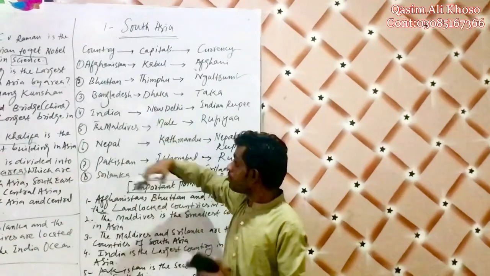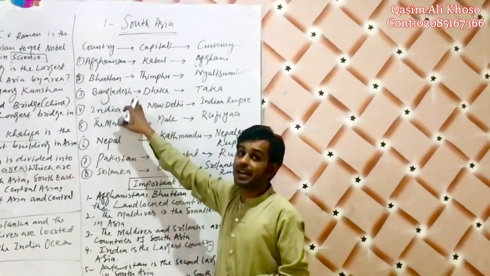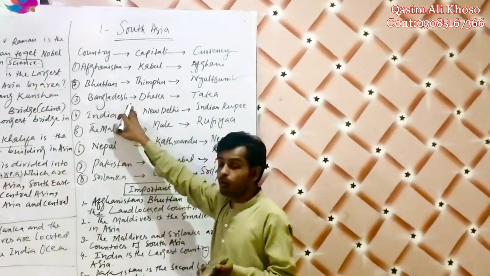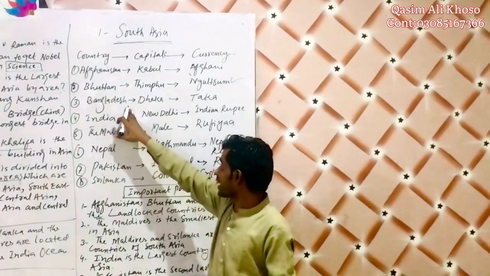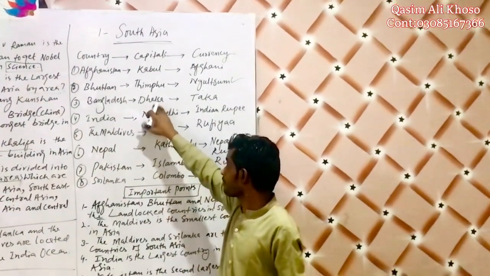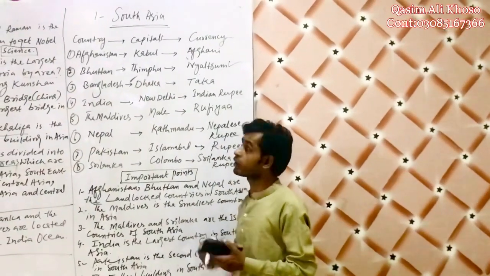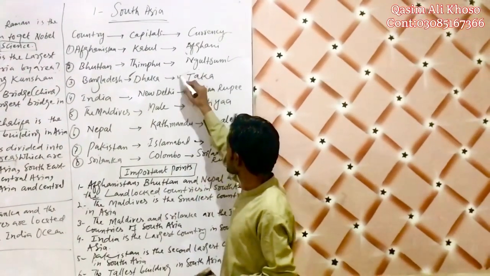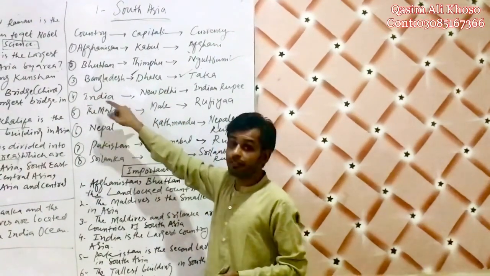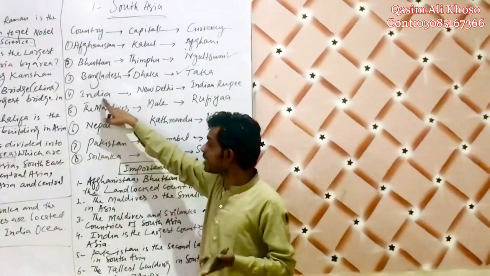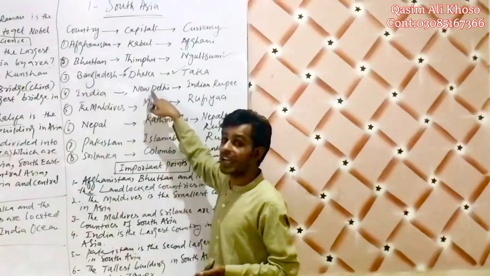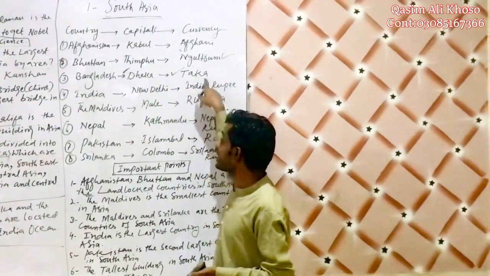Then we have Bangladesh, which was separated from Pakistan and was known as East Pakistan. Its capital is Dhaka. Dhaka is known for its many mosques. Its currency is Taka. Then we have India. India's capital is New Delhi. Its currency is the Indian rupee.